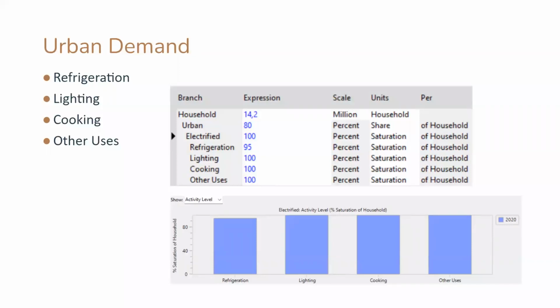So for refrigeration, this is the part electrified in urban areas. Here is our data that we will input in our software, and in the bottom figure this data is in a table.